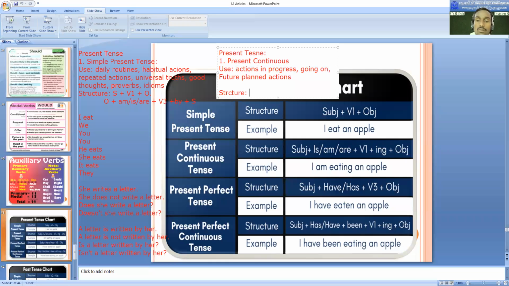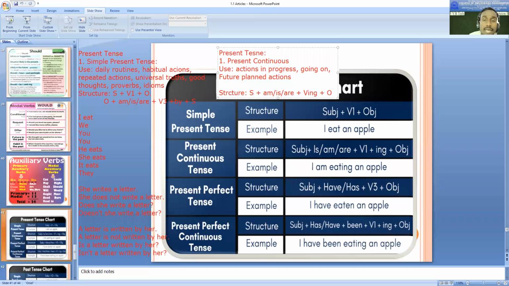So now you help me. First of all, we'll mention the subject. After the subject, what are we going to use? Any idea? V2? Amizar, we are going to use amizar (is/am/are). After amizar, there is going to be the main verb. Main verb in which form? V-ing form. And then the remaining part is going to be there.